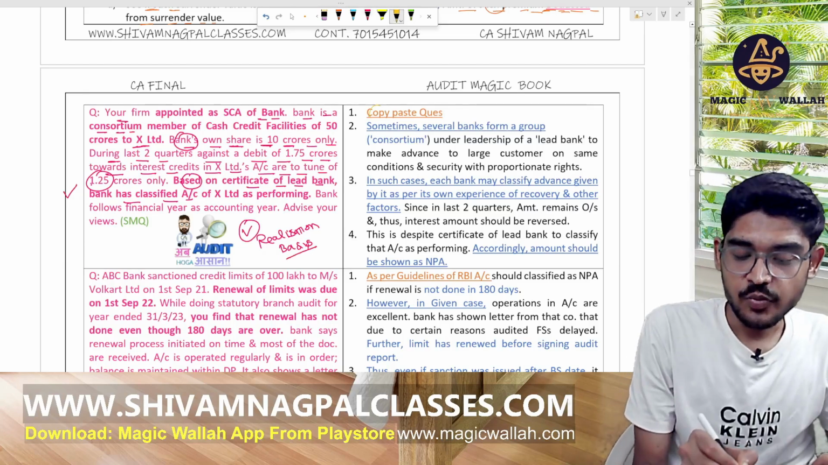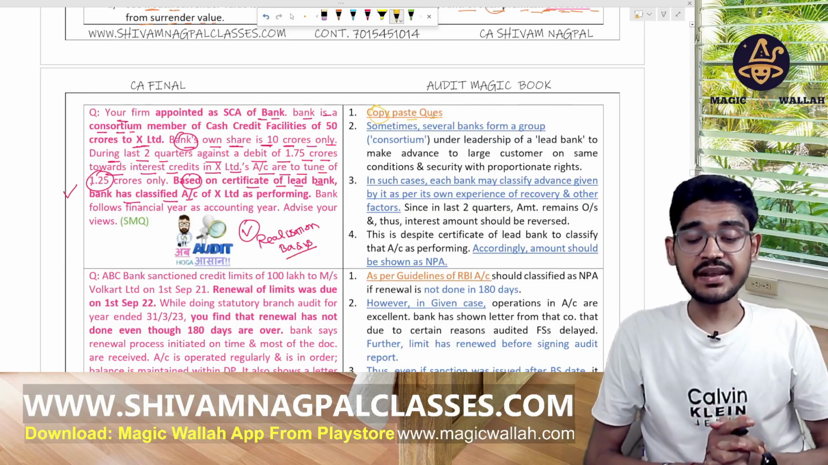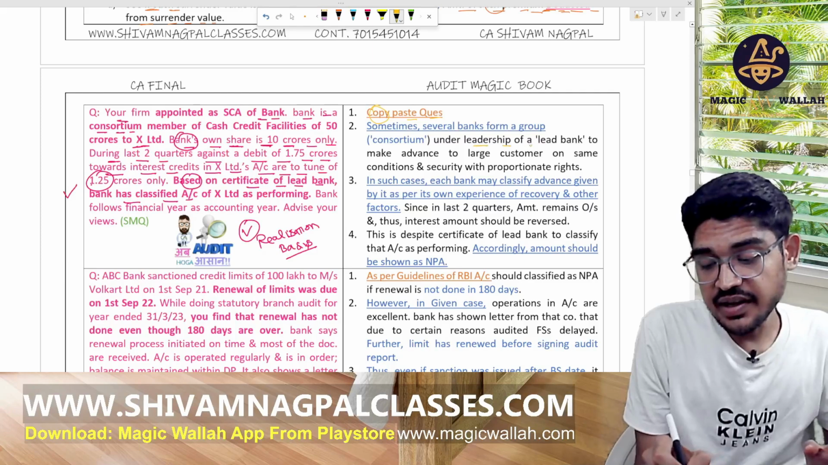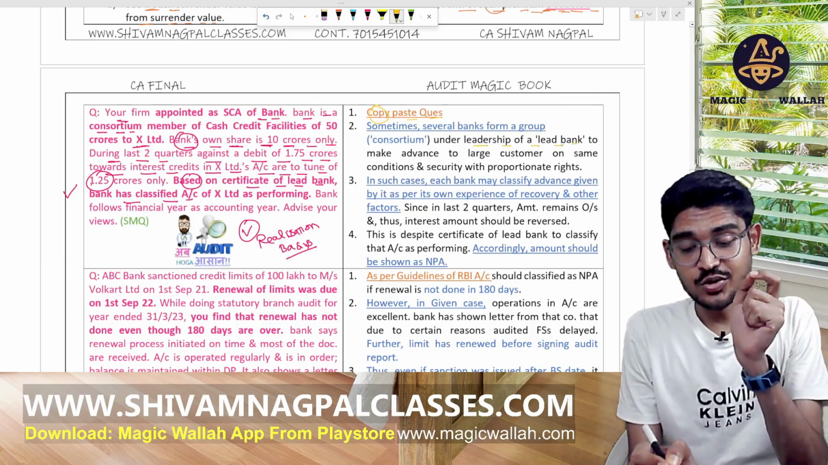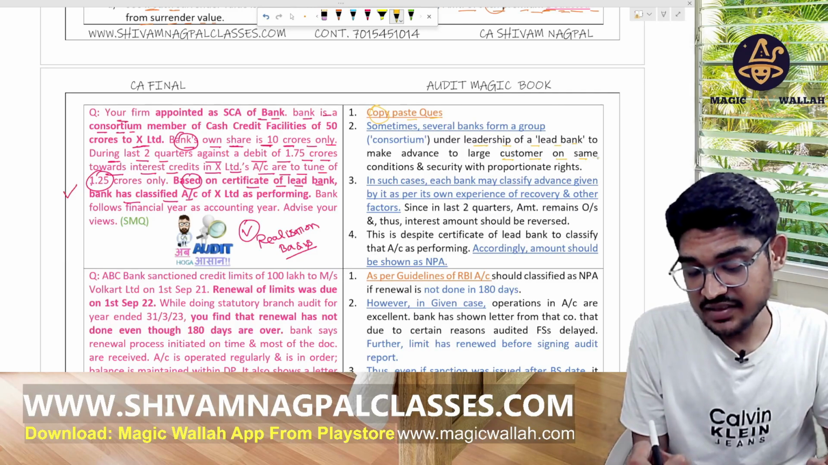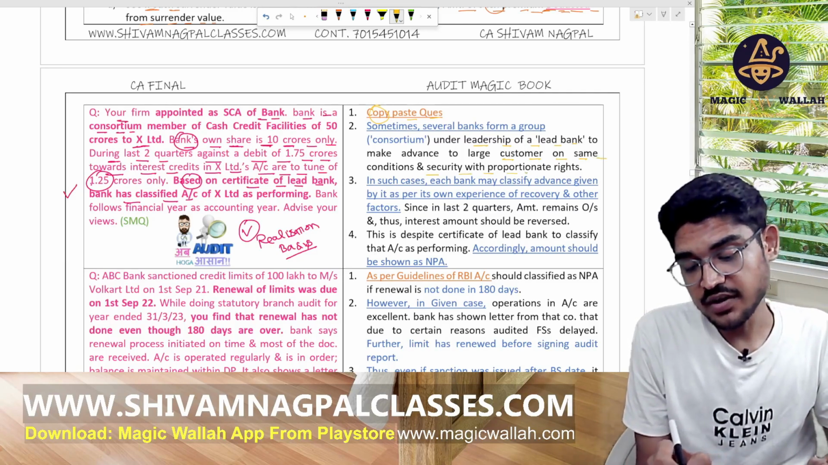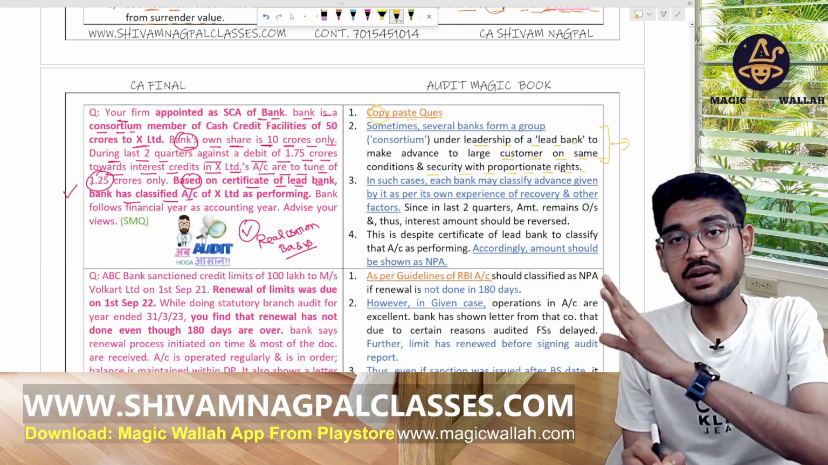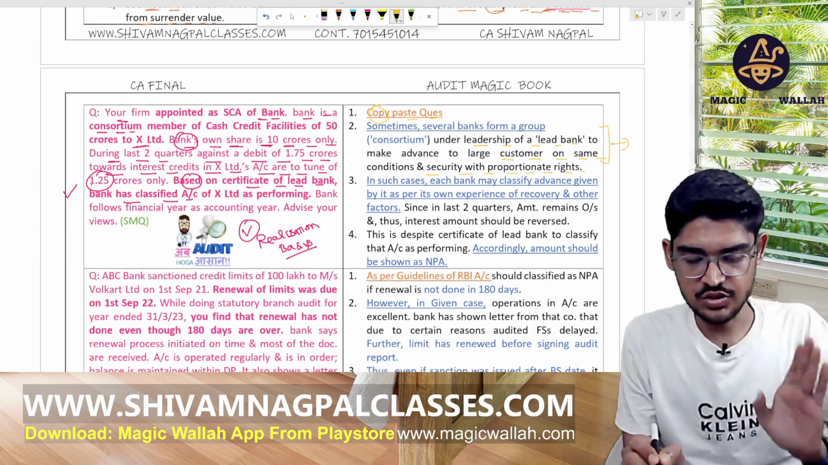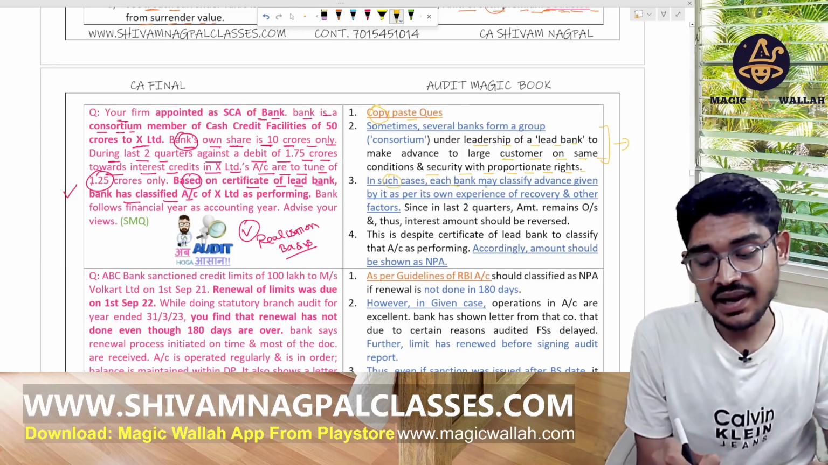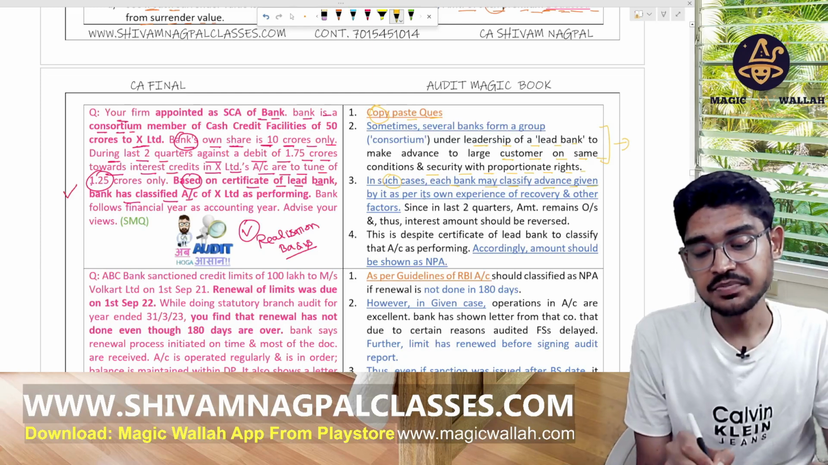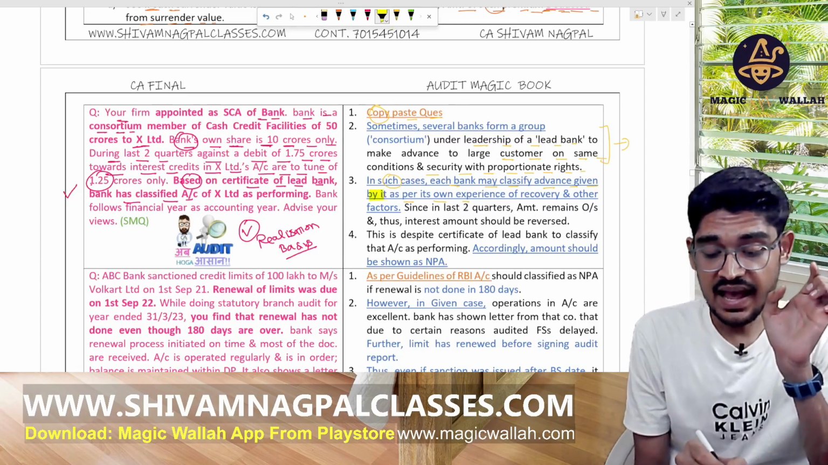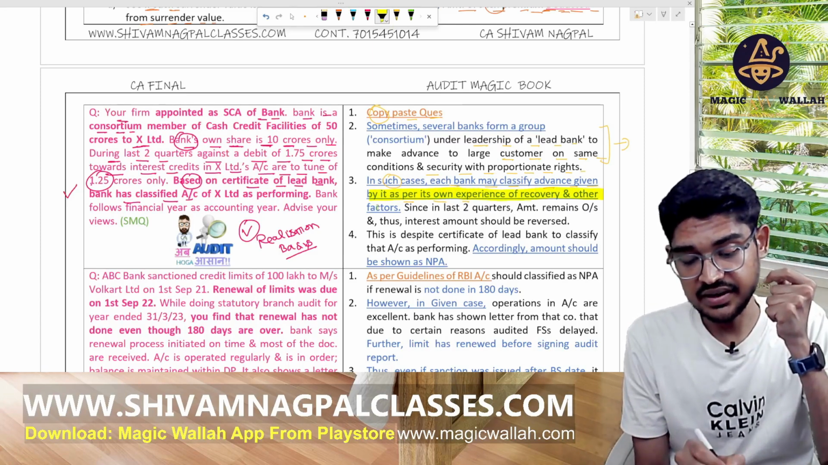So first of all, copy paste the question here. Sometimes several banks form a group, a consortium, under the leadership of a lead bank to make advances to a large customer on some condition and the security with the proportionate right. So together they give the loan to a borrower. There is a lead bank also. So in such cases, each bank may classify the advances given by it as per its own experience of recovery. Very important line: as per its own experience of recovery and other factors.